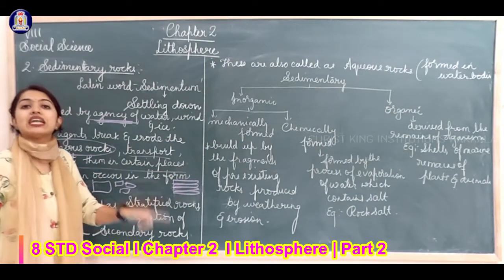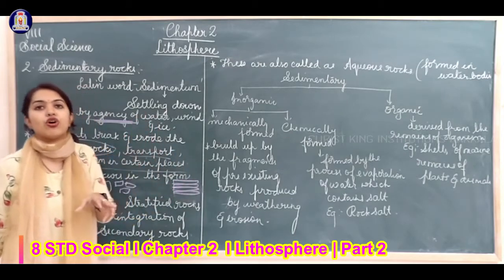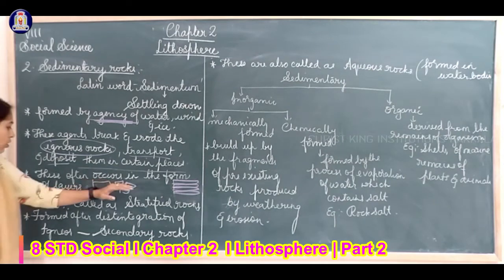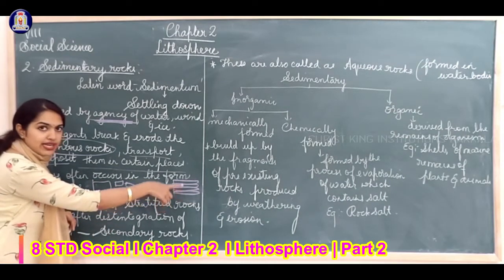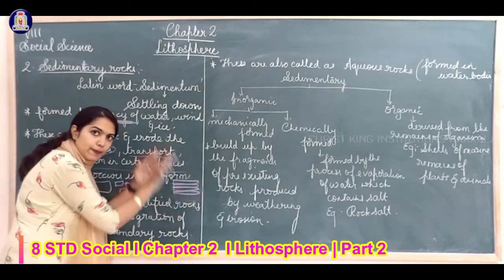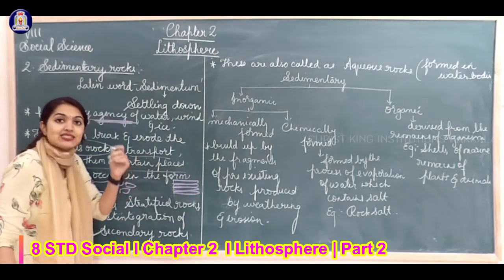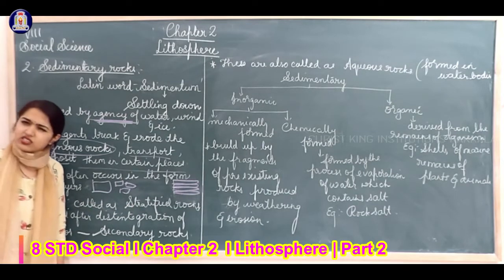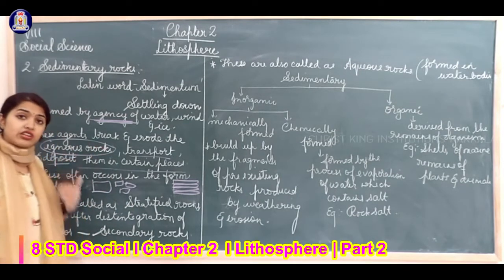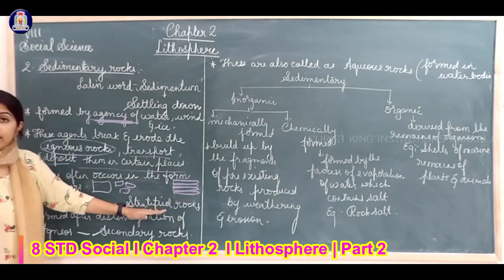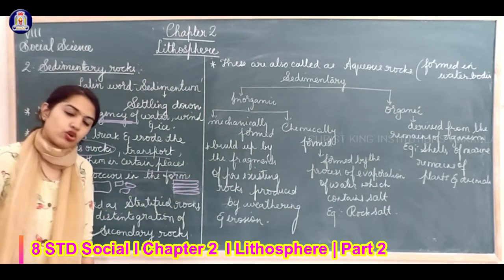If you Google sedimentary rocks, you will get a clear picture of the texture of this kind of rock. These often occur in the form of layers. Can you see different layers here? Because it's broken into different pieces, transported, and deposited in one place, it gets a layered structure. That's why these are called stratified rocks. When it transports and settles down, it forms layers, and that's why it's called stratified rocks.